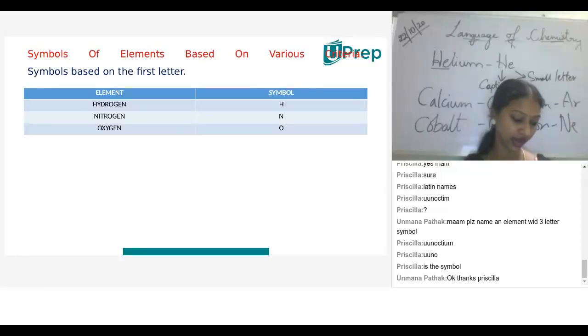Definitely when we name a child, we have a certificate based on that name. In the same way, elements are also recognized by IUPAC.